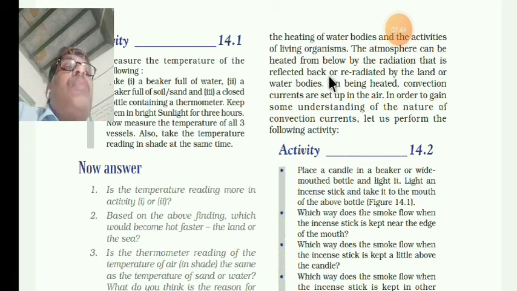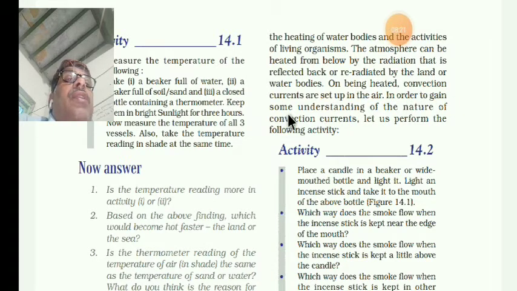The atmosphere can be heated from below by the radiation that is reflected back or re-radiated by the land or the water bodies. See, the atmosphere gets heated. You know that sunlight is coming, and again from the earth also it is reflected back or re-radiated by the land or from the water bodies. So in this way, on being heated, convection currents are set up. Convection currents being set up means the transmission of heat by the circulation of currents.